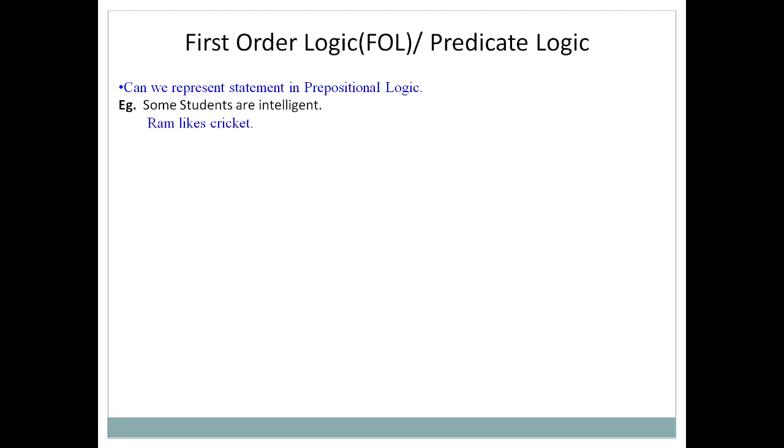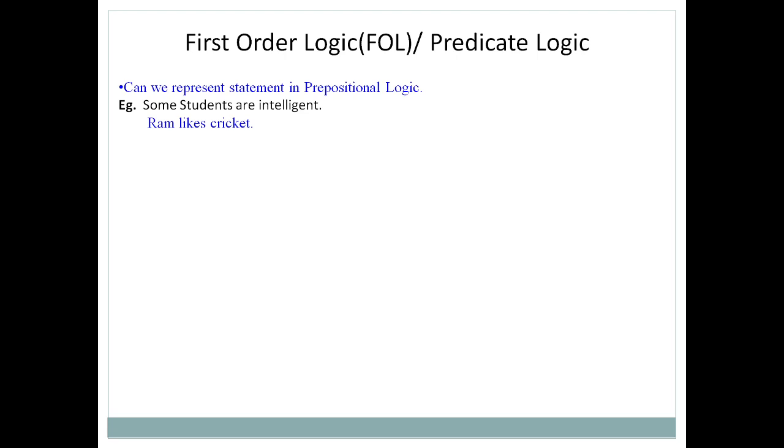As per the features of propositional logic, we know that a proposition's value can either be true or false but cannot be both. By just looking at the statement, some students are intelligent, can we say that it is true or false? No, we can't say. That means this statement we cannot represent with the help of propositional logic.